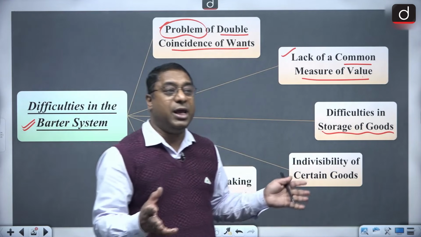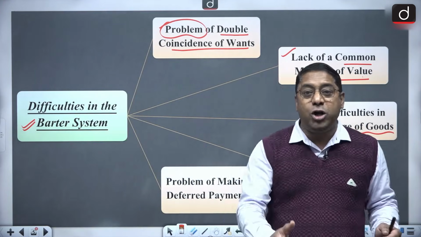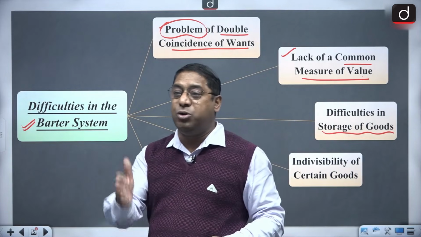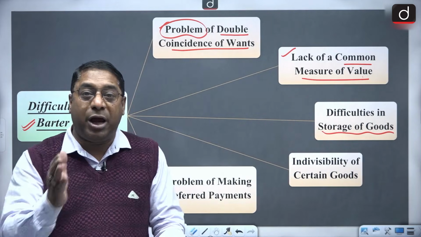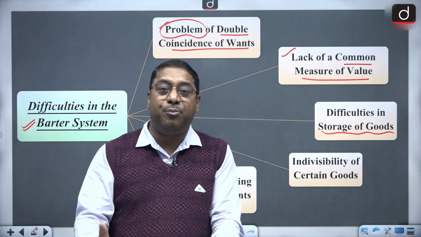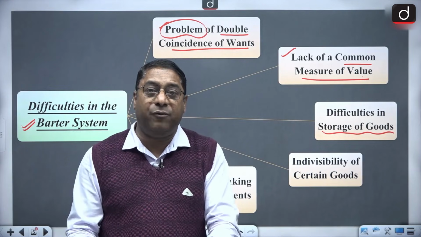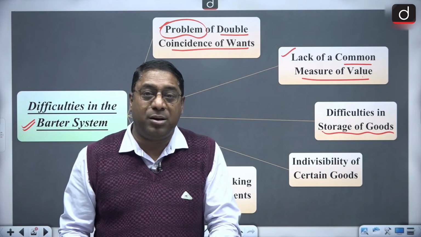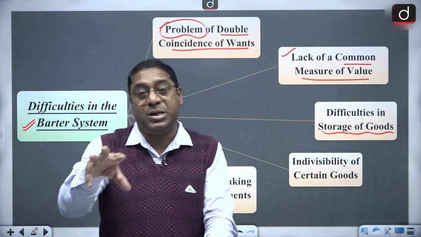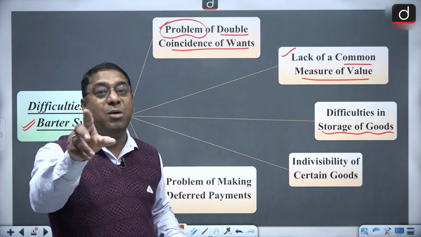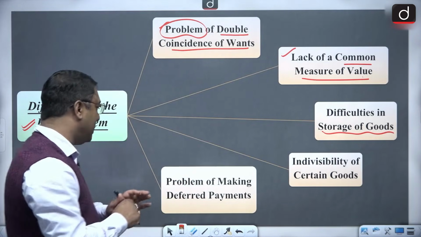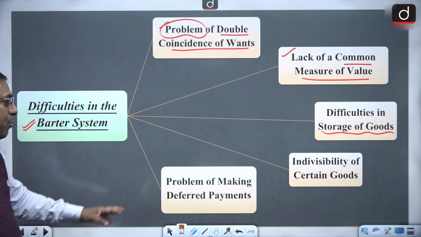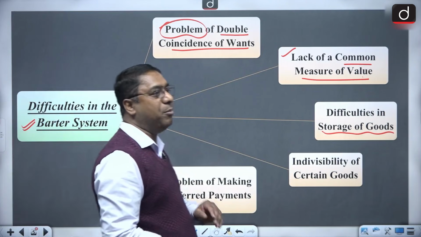Indivisibility of certain goods in the sense that if you want to divide the goods, you cannot divide it. For example, the house in which you live, how can you divide it and exchange it? But money, it is possible, because money comes in different denominations. And the final thing is the problem of making deferred payments.